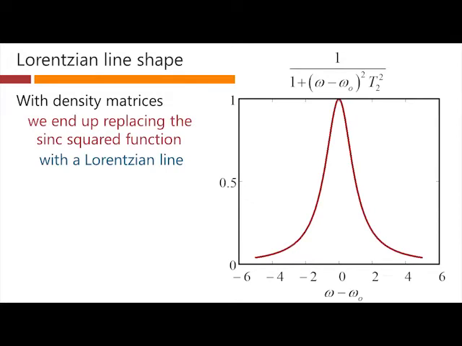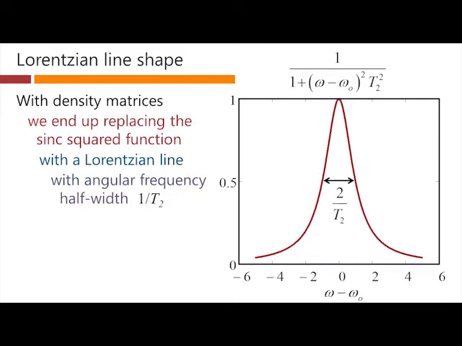So the Lorentzian function looks like this, and this is a mathematical form of a Lorentzian function, and it has a half width, for example, of 1 over this parameter T2 here. So the total width at half maximum would be 2 over this T2 parameter.